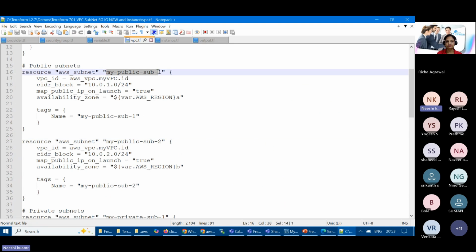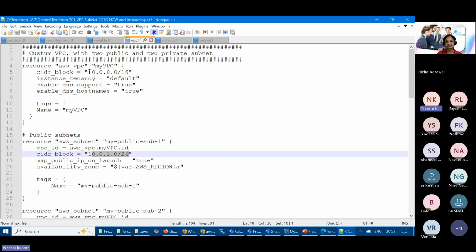So there are 2 subnets, public subnet 1 and another one, public subnet 2. The bigger bucket is this top one, 10.0.0.0/16, then we are saying 10.0.1.0/24, this is the CIDR block, and then it will be divided. And availability zone is nothing but each region having more than 1 zone. That is a part of the global infrastructure.